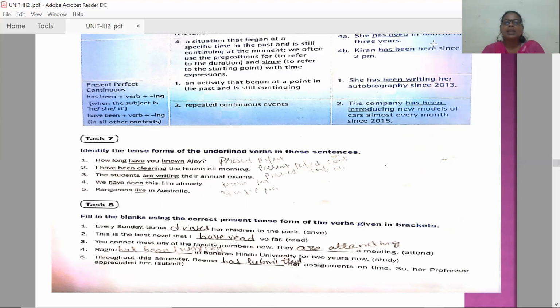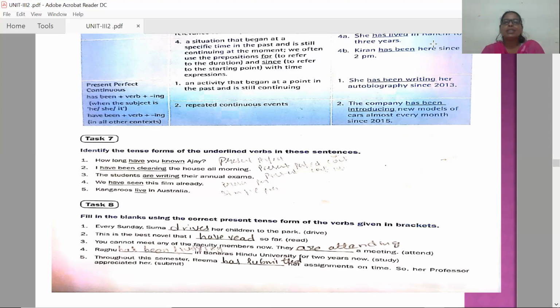Task 8. Fill in the blanks using the correct present tense form of the verbs given in brackets. First one: Every Sunday, Suma blank her children to the park. The option is drive. This is a present habitual activity. Suma drives her children to the park. Second one: This is the best novel that I have so far read. I have read: present perfect form.